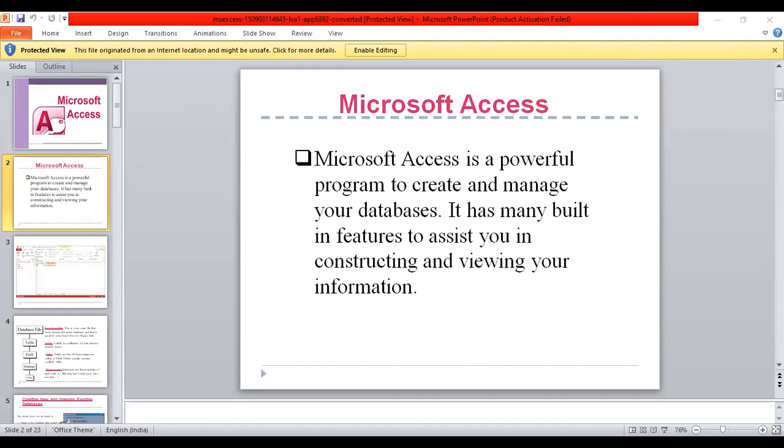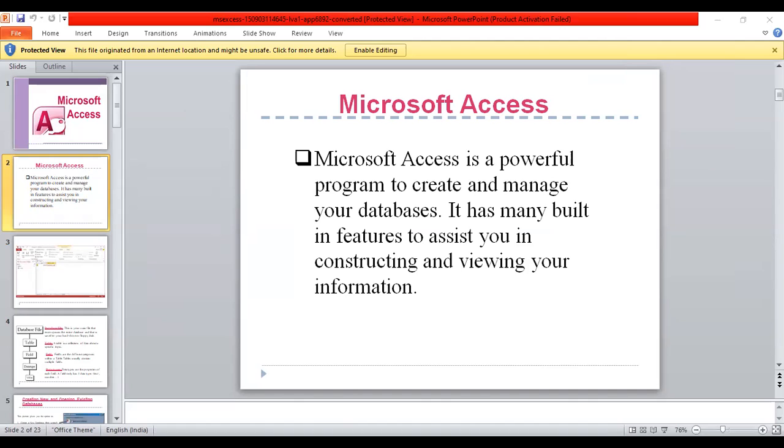A form record source refers to the fields in the underlying table and query. A form is nothing more than a graphical presentation of a table. Here you can update your record, you can delete your record, and you can add a record in your table by using a form.